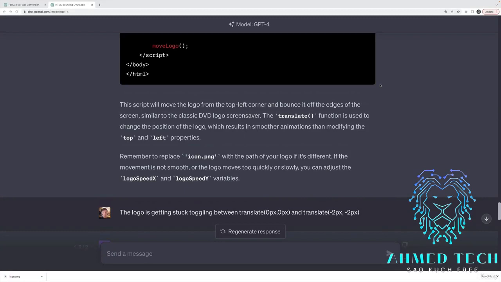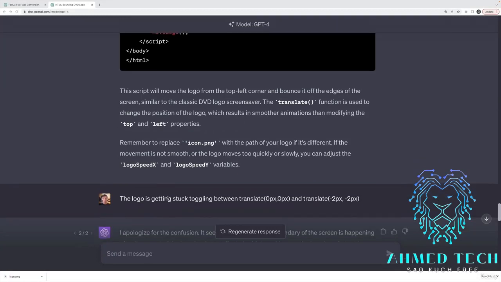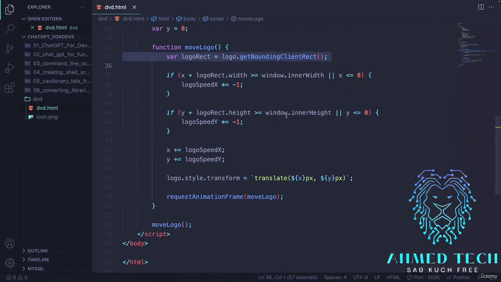So the next thing I tried was just telling it what was happening. The logo is getting stuck, toggling between translate 0, 0 and translate -2, -2. There's probably some issue with the order that things are happening or the logic that's flipping the speed. So there's an X speed and a Y speed.